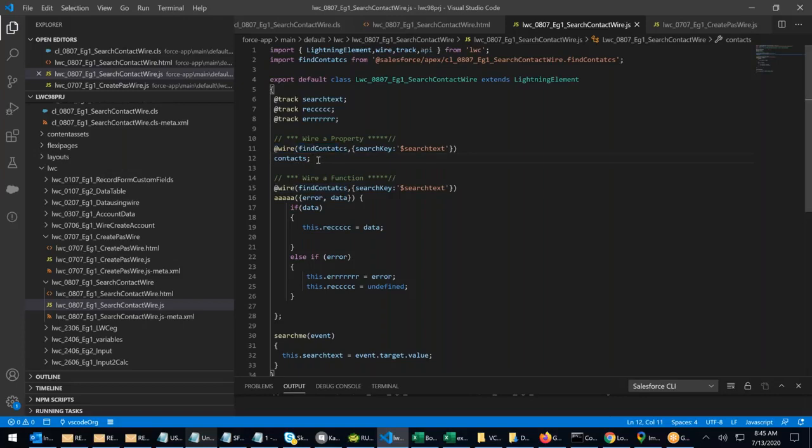Whenever the output result is given to a variable along with a function, you write a JavaScript function. This function, we call it wire a function, right? The whole allocation of the data is done using a function. We call it wire a function, right?